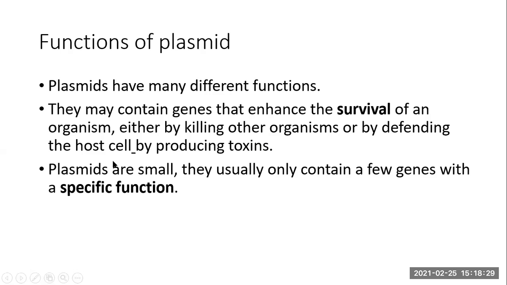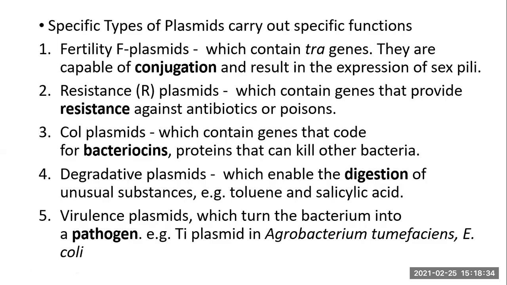And as we have seen, plasmids contain genes which confer certain properties to the cell. Because of the presence of a plasmid, bacteria are able to carry out conjugation, bacteria become resistant to antibiotics, bacteria may produce certain bacteriocins like colicin or pyocin to kill other bacteria, bacteria are able to digest very complex substances, and plasmids may make the organism virulent, capable of causing disease.